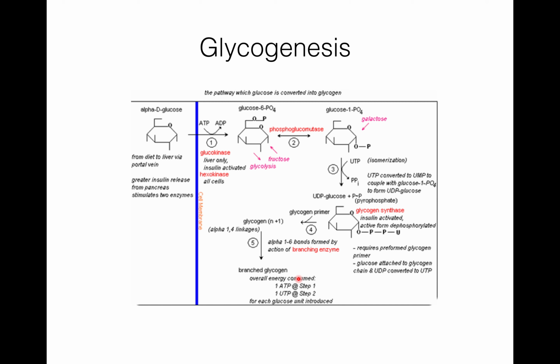So when a chain is at least 11 glucose residues long, the branching enzyme transfers a part of the alpha 1,4 chain to a neighboring chain to form alpha 1,6 linkages and establish a branch point, and that is a branched glycogen. So this is all about glycogenesis.